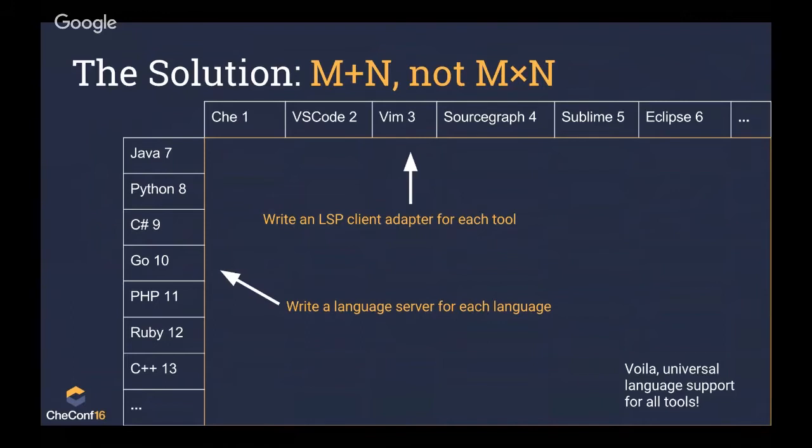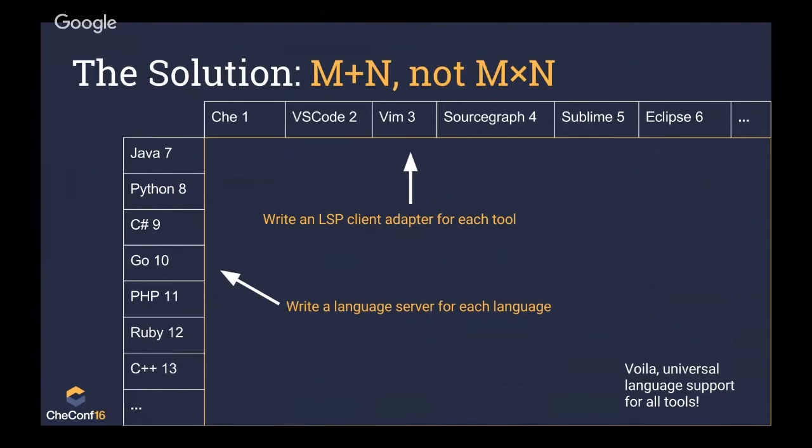And so in the past, where it took 42 individual plugins to support these languages and tools, now it only takes 13. I've numbered them along the top and then down at the bottom. And that means that each individual tool here, each individual language here is going to get a lot more attention. It's not one person who might be a Che contributor going to write support for 5 languages, but they're not an expert. It's the experts for Go, the experts for Java, the experts for Python who are going to write language support once. That's going to be extremely high quality, and everyone will benefit from that.